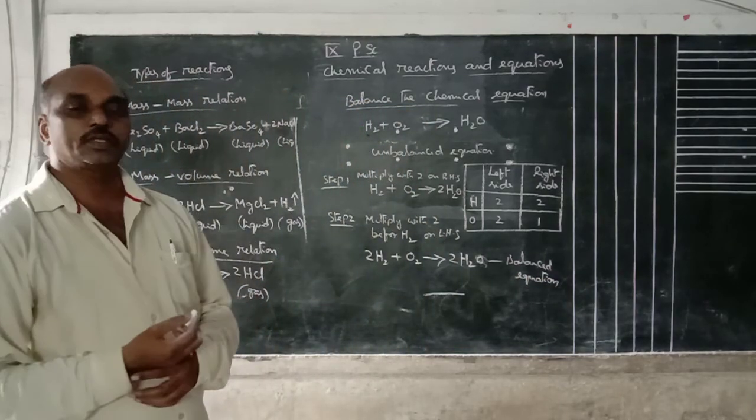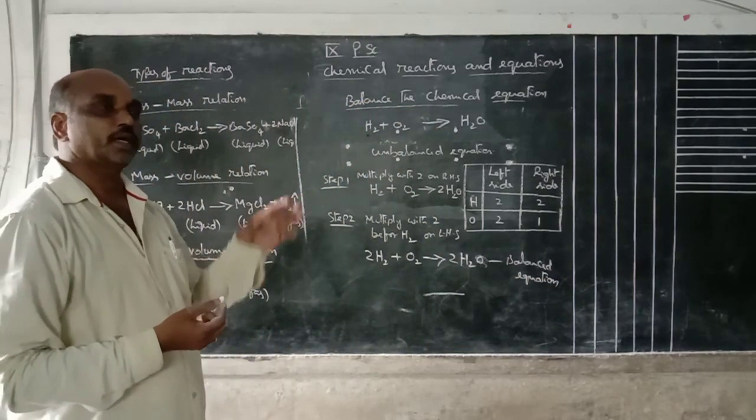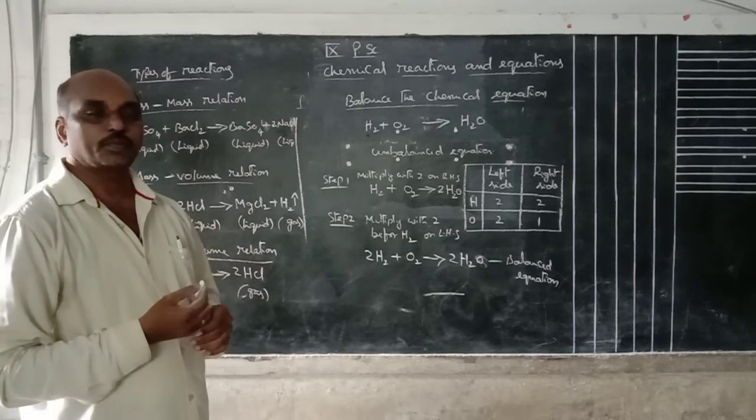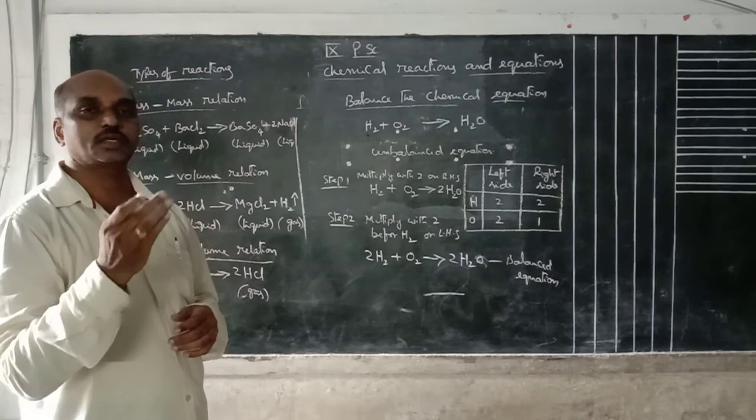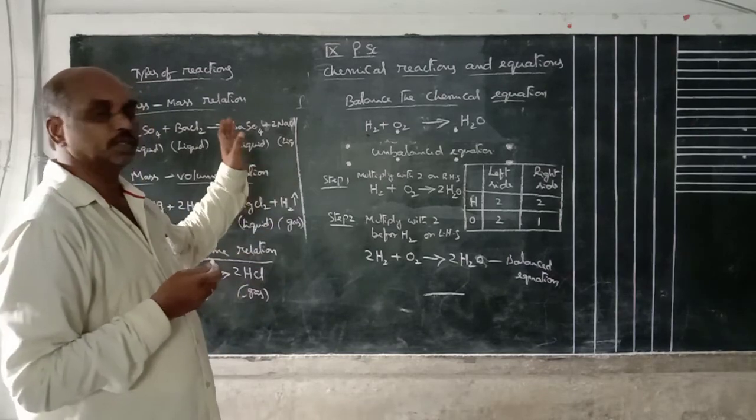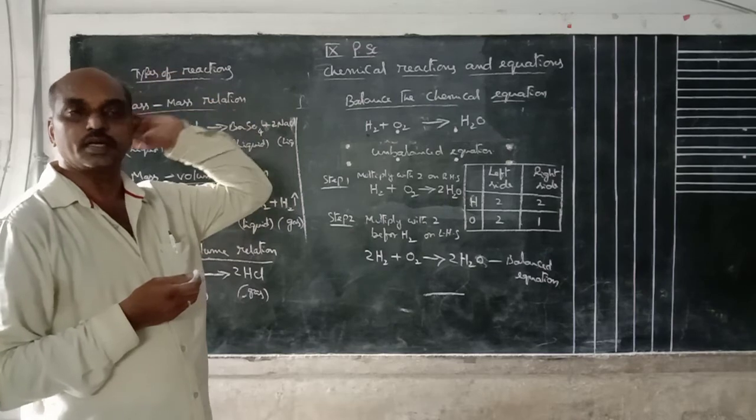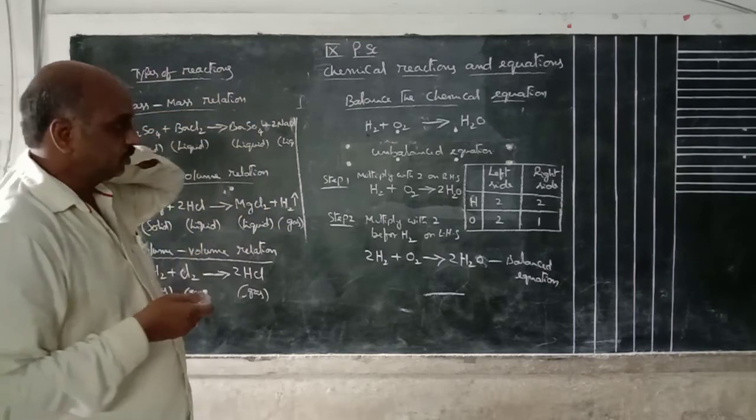What is called a balanced equation? In a chemical reaction, the number of atoms of each element on the left side and right side are both equal. Then only that reaction is called a balanced reaction and balanced chemical equation.